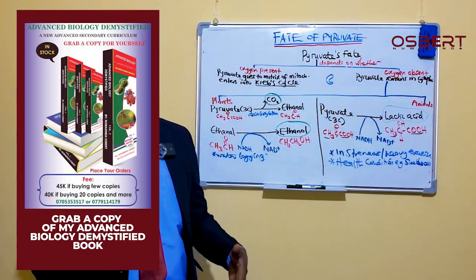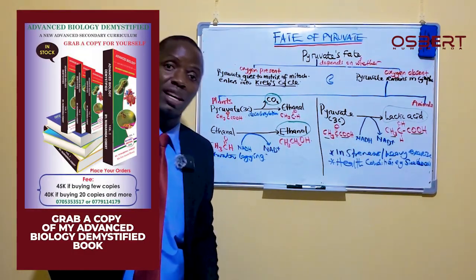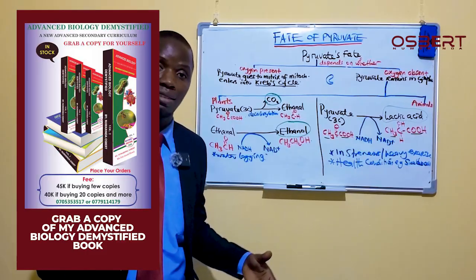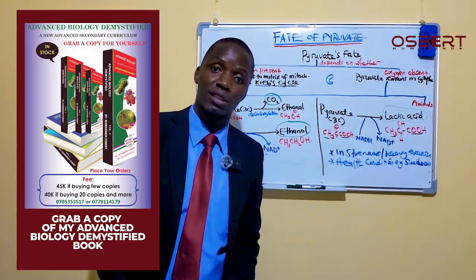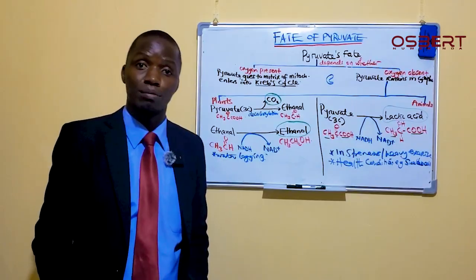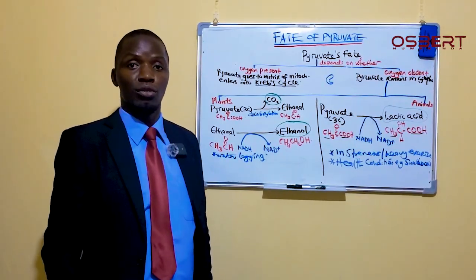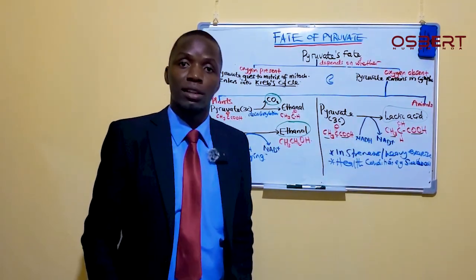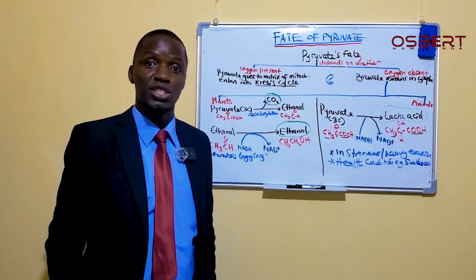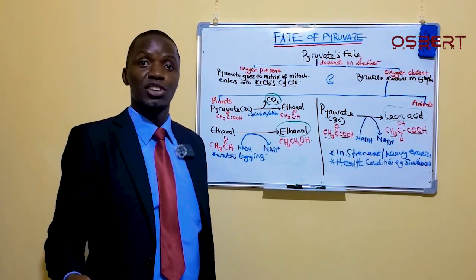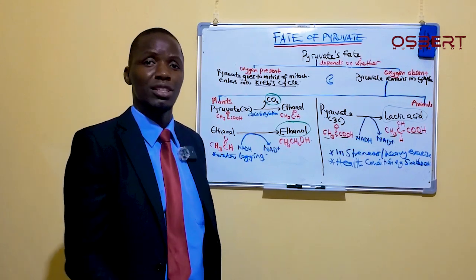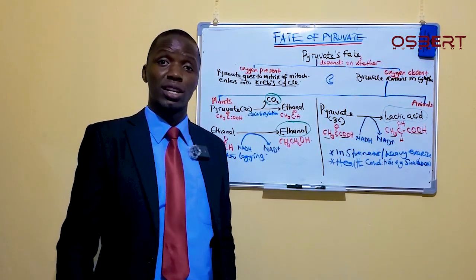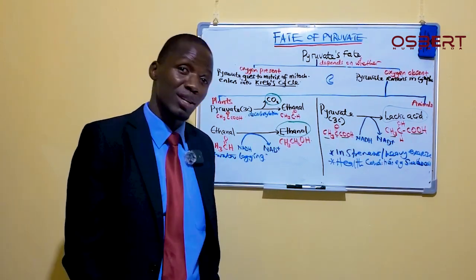Once the roots have died, the root cells have died, we shall no longer have any absorption of what? Of water within the plant. And of course, what will happen is that you will see the plant which is in water, but it is drying up, and you are like, what is happening? How can a plant be having all this water when actually it is drying? It is because the roots down there have died.